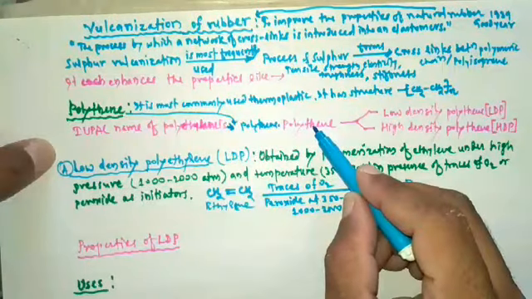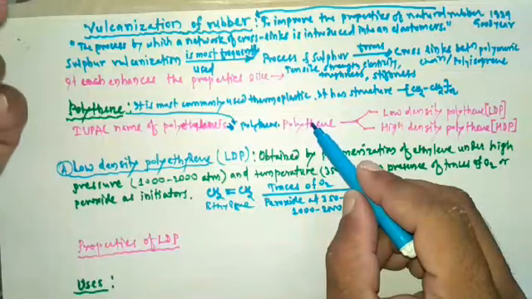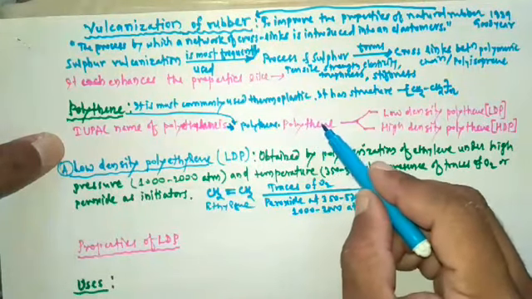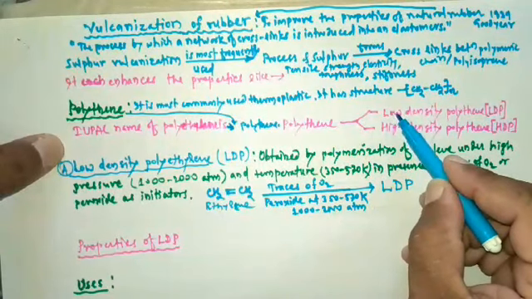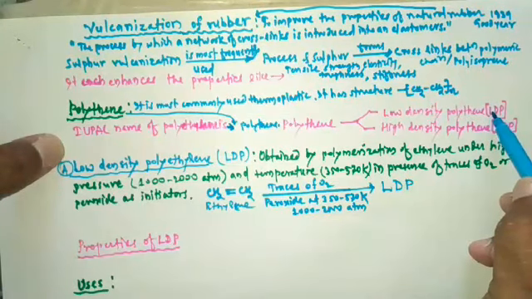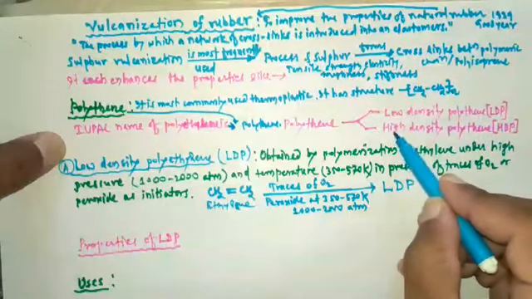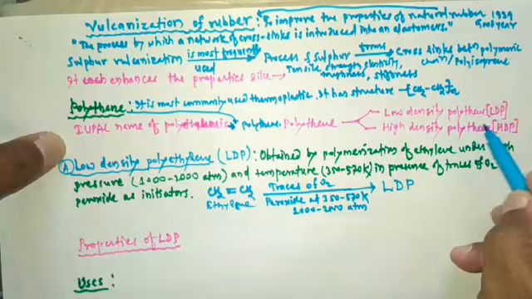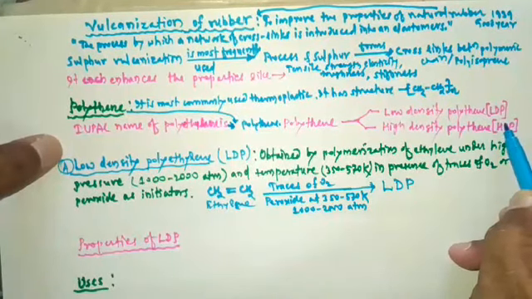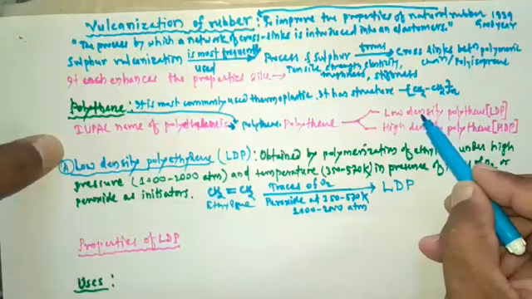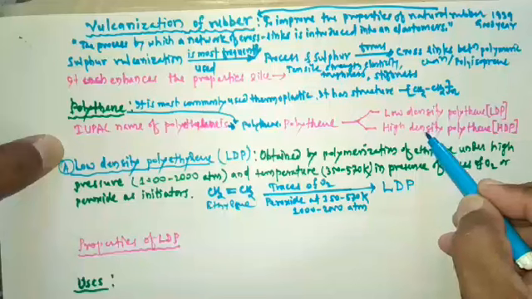Polythene is of two types. The first one is low density polythene, in short called LDP, and the second one is high density polythene, in short called HDP.